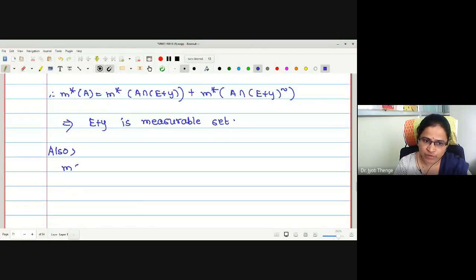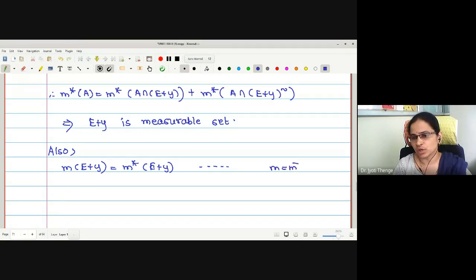What is M of E plus Y? As it is a measurable set, may I write this as M star of E plus Y? Reason: M equals M star for a measurable set, as per the definition of Lebesgue measure.